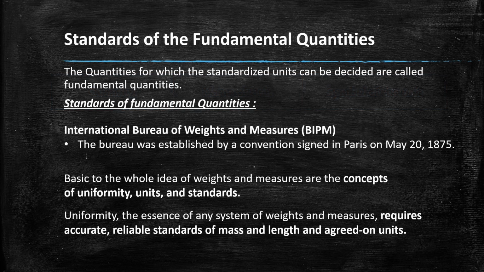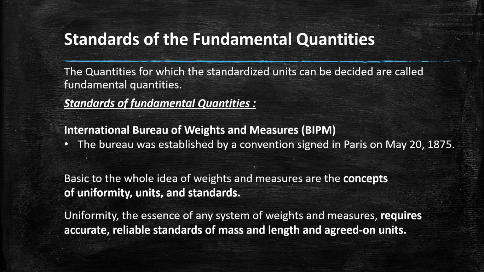Standards of the fundamental quantities. The quantities for which standardized units can be decided are called fundamental quantities. Now, standards of fundamental quantities. The International Bureau of Weights and Measures, that is BIPM, was established by a convention signed in Paris on 20th May 1875.